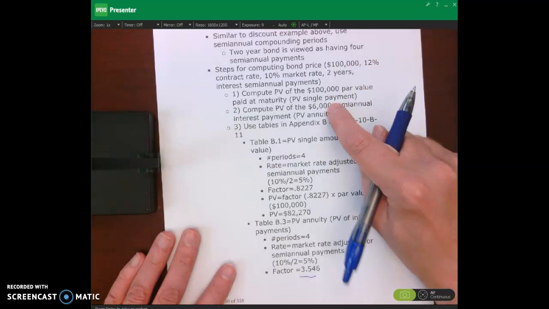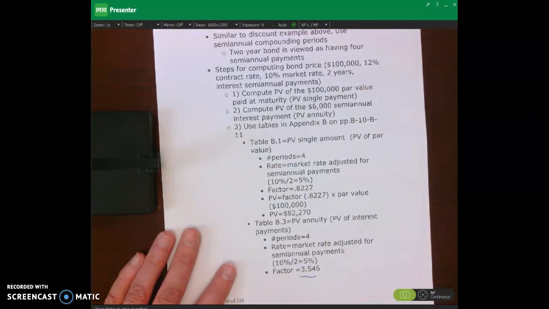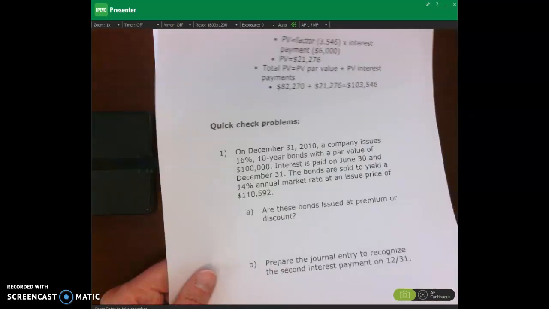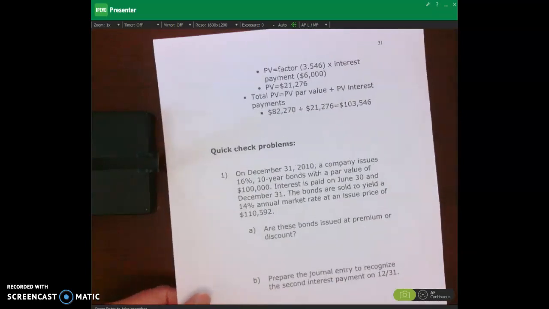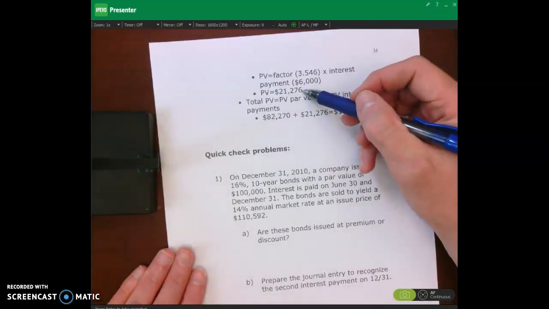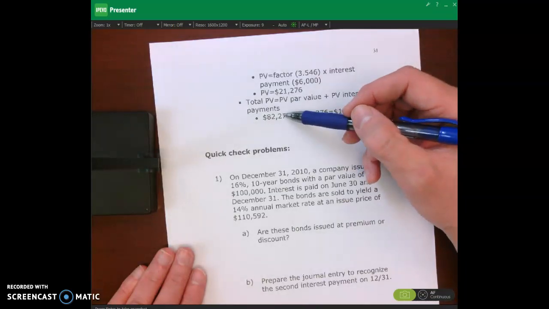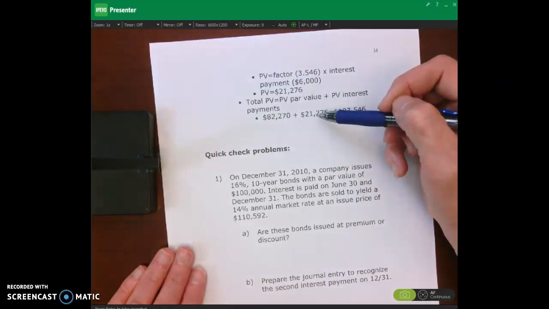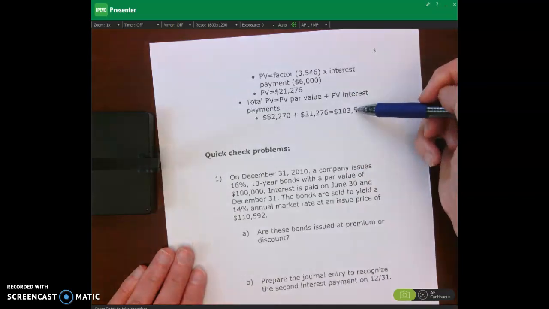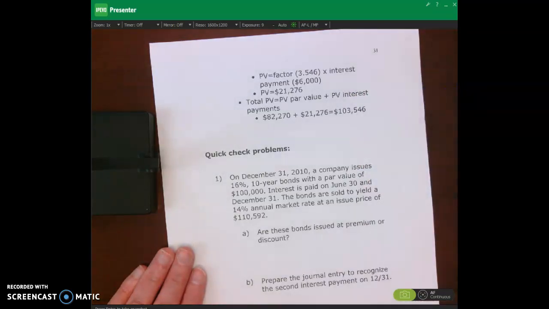100,000 times 0.06 gives us the 6,000. So, you look on this problem. Here's the present value of our interest payments, which is the 6,000 over the next 2 years. This is the present value, 21,276. We take the present value of our par plus the present value of our interest payments, gives us the total present value. This is the price of the premium bond.